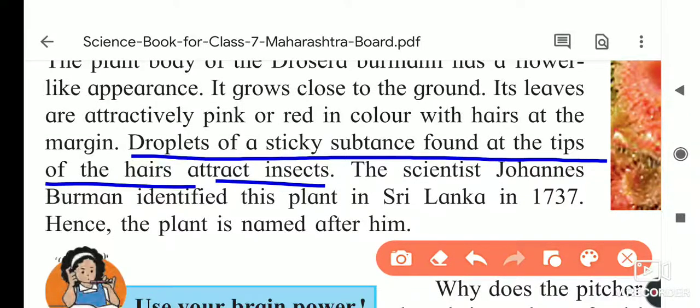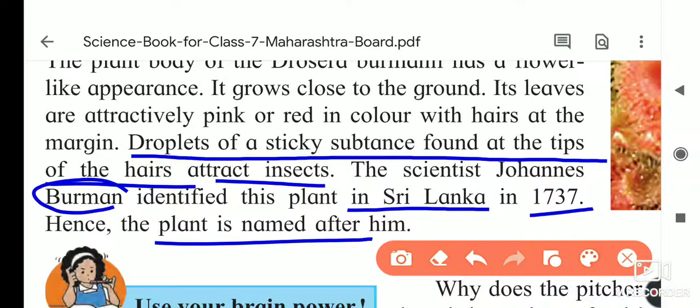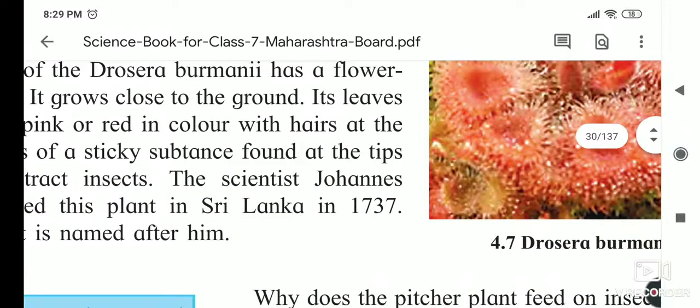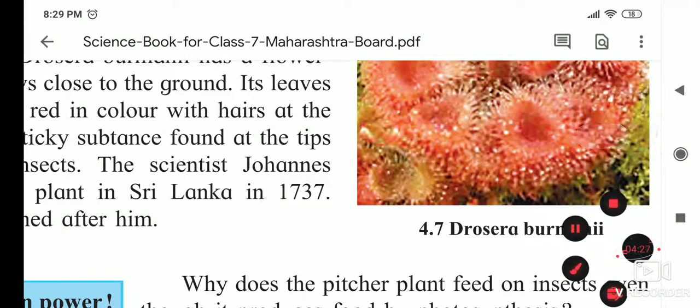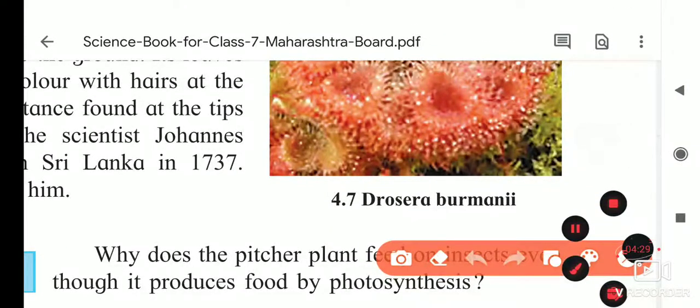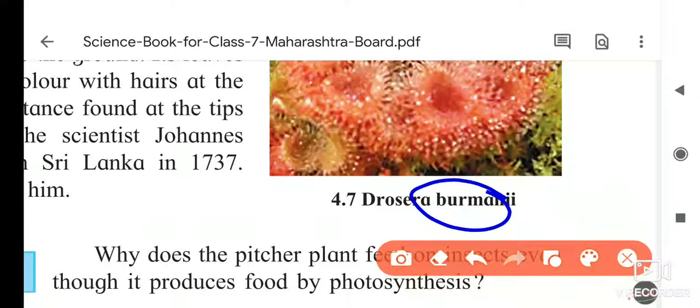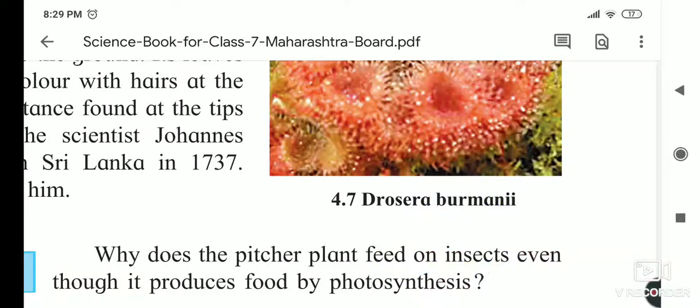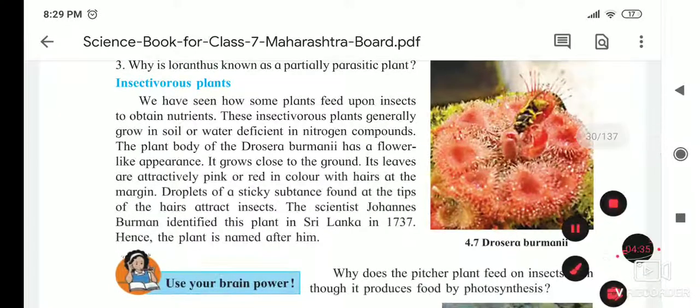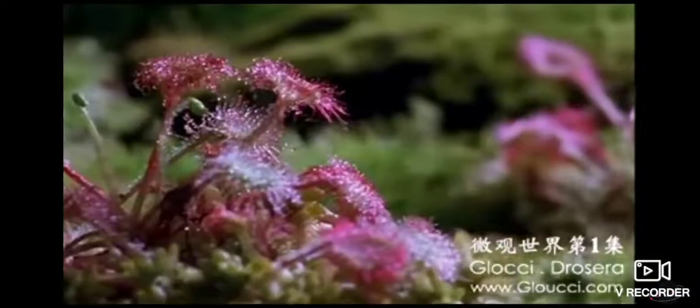The scientist Johann Burman identified these plants in Sri Lanka. He observed these plants in Sri Lanka in 1737. Hence the plant name is after him. What is his name? Burman. That word is included in the name of the plant. So these are the plants. Now we'll see the video which shows this Drosera burmannii.